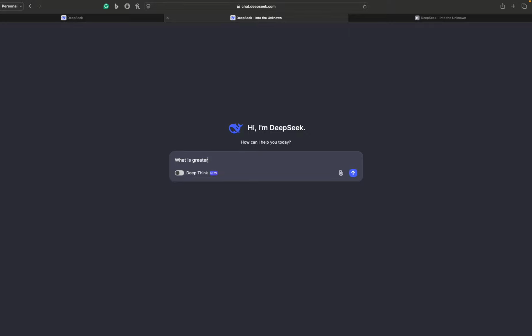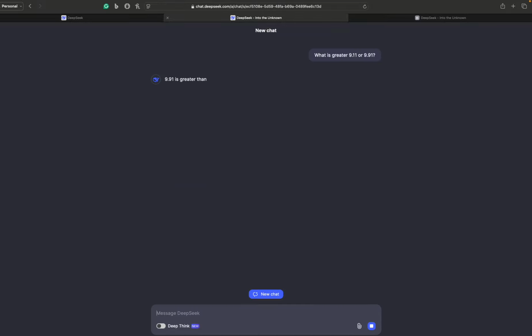What is greater, 9.11 or 9.91, right? Bingo. And this is a test of how many R's there are in strawberry.